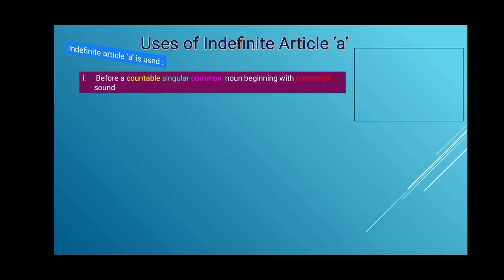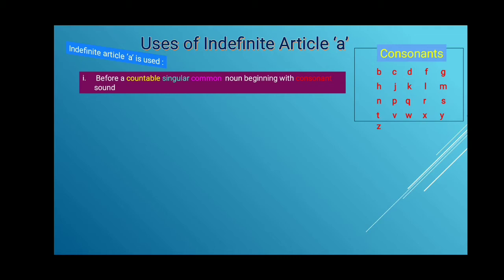There are different uses of the indefinite article a. The indefinite article is used before a countable singular common noun beginning with a consonant sound. And what are the consonants?